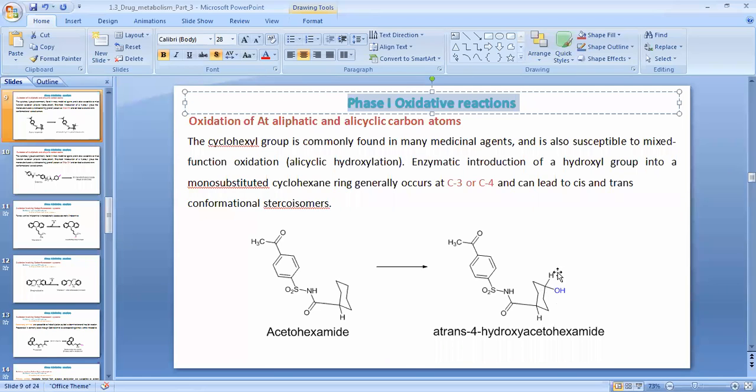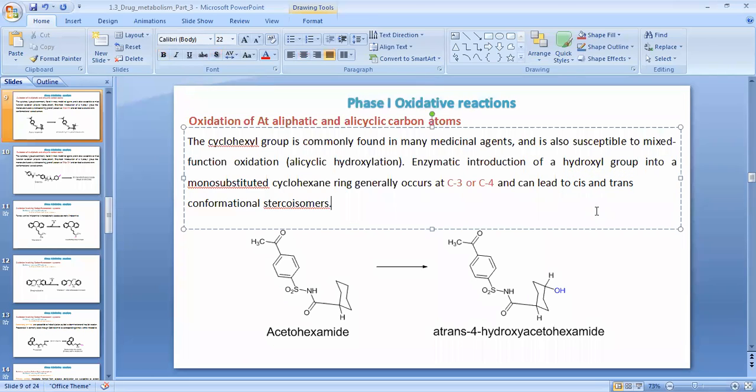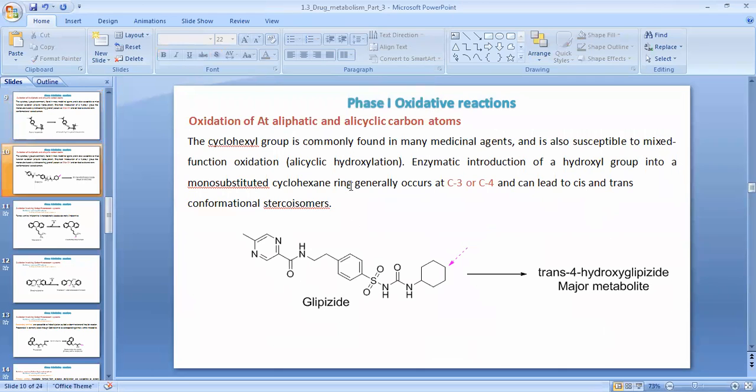And if we are going to introduce this hydroxyl functional group at carbon number 3 or carbon number 4, it will change the stereochemistry of this structure into cis and trans conformational isomers. The next example of the same aliphatic and alicyclic carbon atom is, in this case also, the cyclohexyl ring is metabolized at this position to convert the glipizide drug into trans-4-hydroxyglipizide, which is the major metabolite.